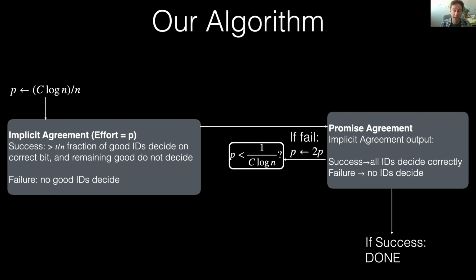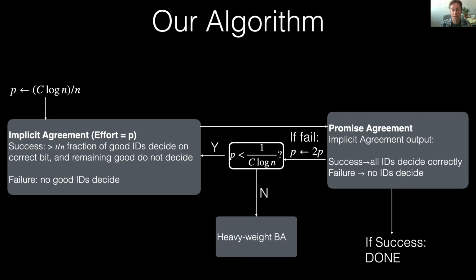We terminate and output the correct bit. If we fail, then we double our probability p, and we check to see if our probability p is still sufficiently small. If it is, then we go back to implicit agreement. So we continue the loop. And if it's not, then we just give up and do heavyweight Byzantine agreement, because we already know that the adversary in this case has sent a very, very large number of messages. So we can afford to send a large number of messages ourselves and still meet our theorem statement.